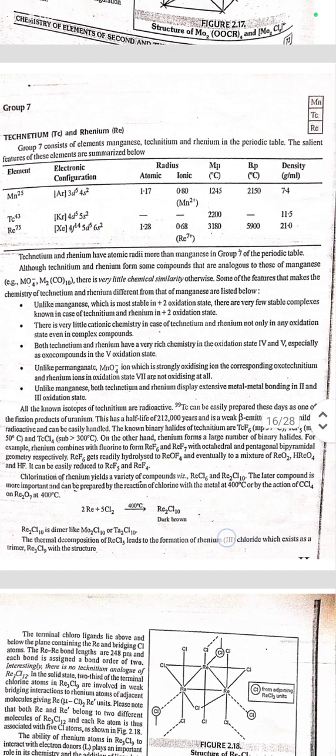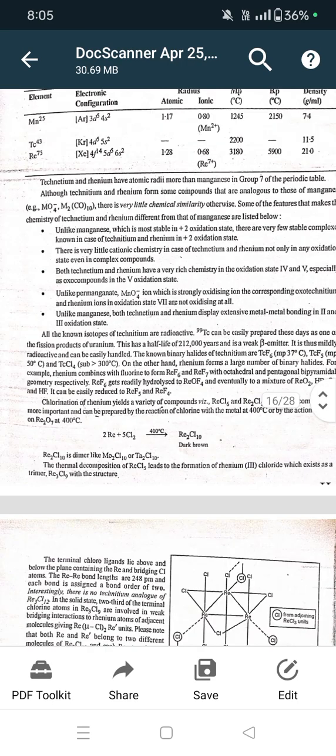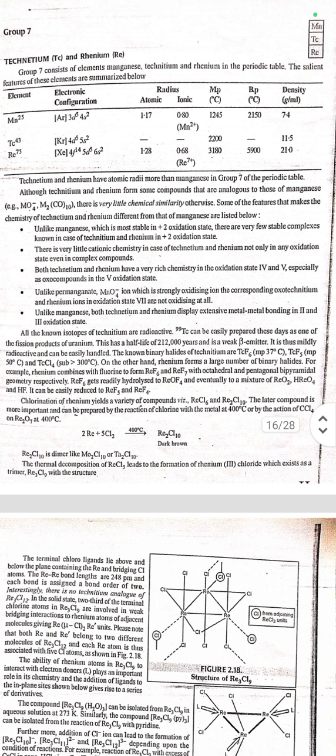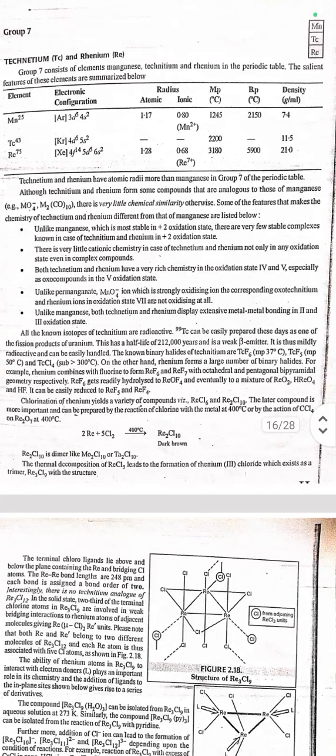Now here is Group 7: manganese, technetium and rhenium. Group 7 consists of the elements manganese, technetium and rhenium in the periodic table. Technetium and rhenium have atomic radii larger than manganese in group 7 of the periodic table. Although technetium and rhenium form some compounds that are analogous to those of manganese, there is little chemical similarity. Some of the features that make the chemistry of technetium and rhenium different from manganese are listed below.